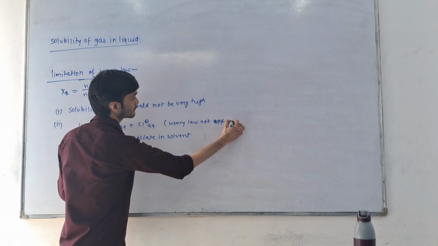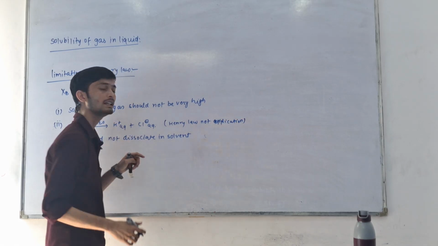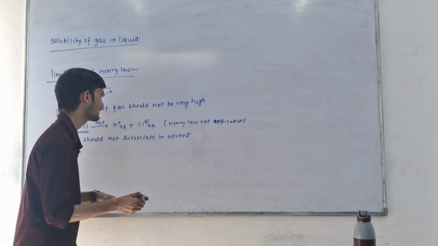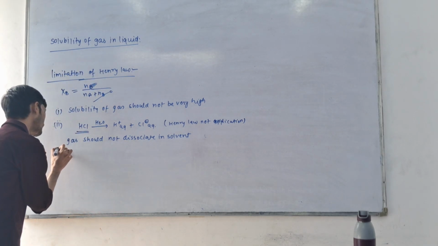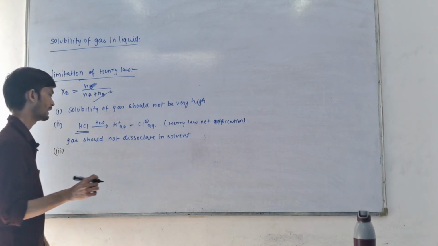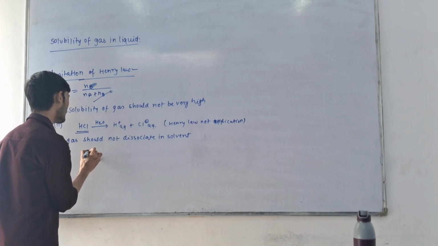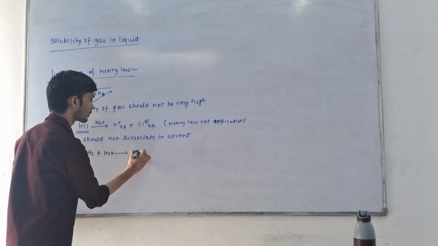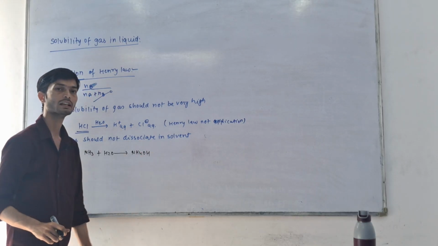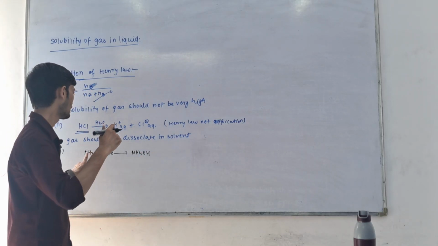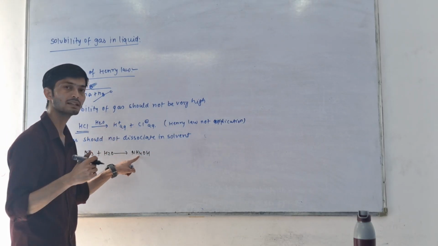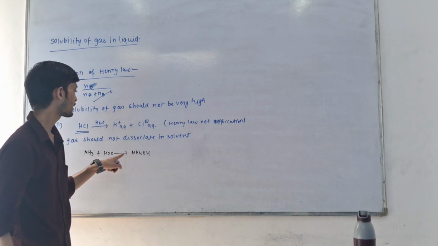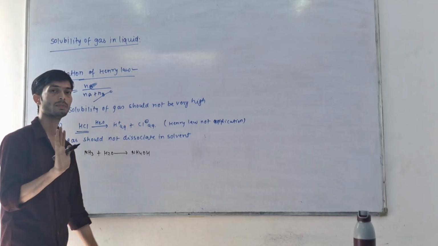Also, when any gas reacts with solvent particles and a chemical reaction takes place, then also we cannot use Henry law. If we are dissolving NH3 in water, NH3 plus H2O becomes NH4OH, and the solubility of NH3 increases. So if there is a chemical reaction taking place in the solvent, then we do not apply Henry law.